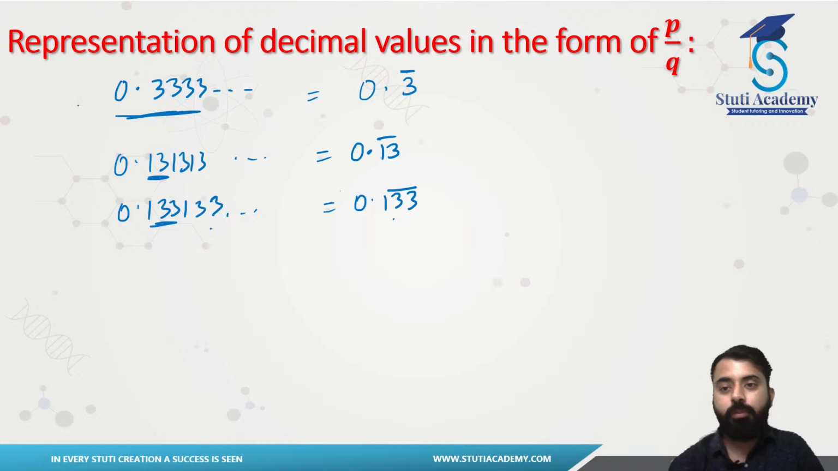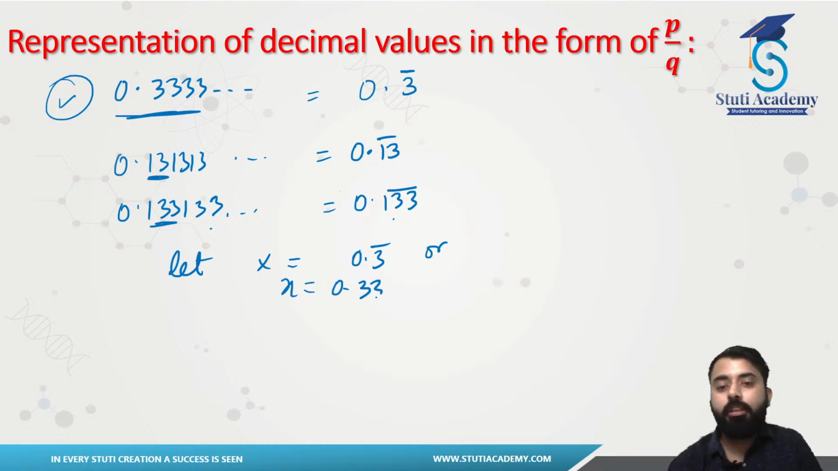Now we are going to convert each of these 3 cases into the form of p by q. So firstly, assuming this one, do what? In the very first step, just always assume x to be your 0.3 bar, or you can say x equals to 0.333 dot dot. Mark this one as your first equation, right?